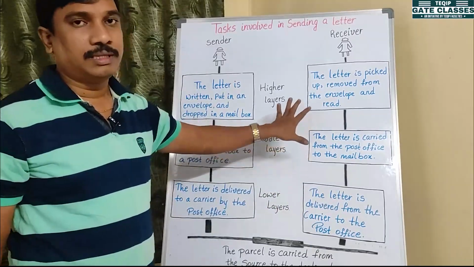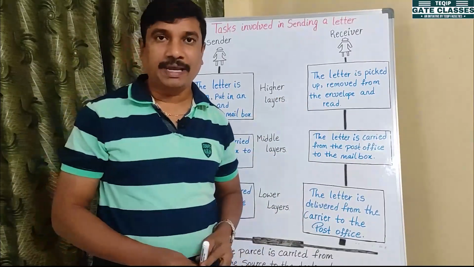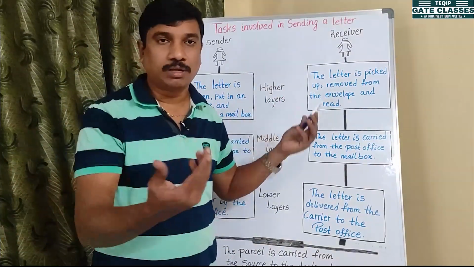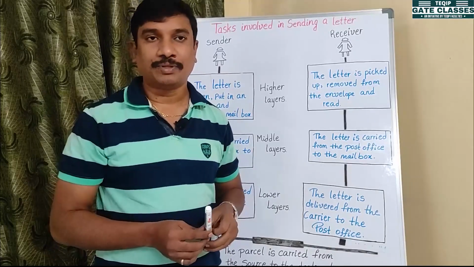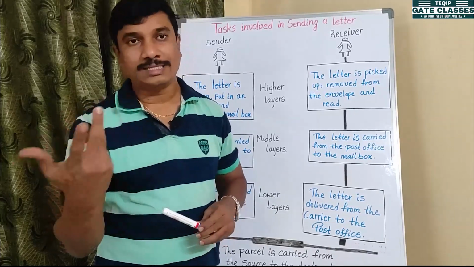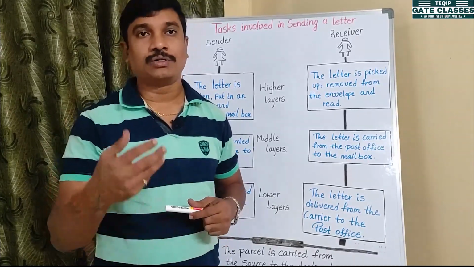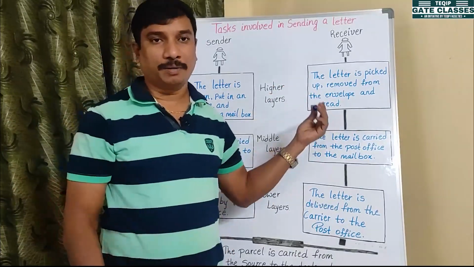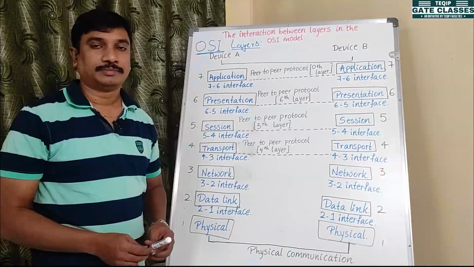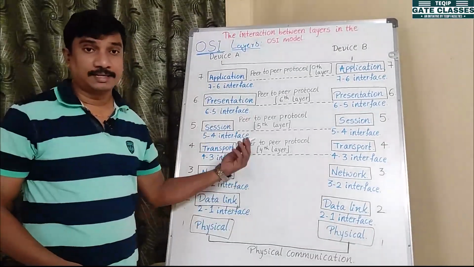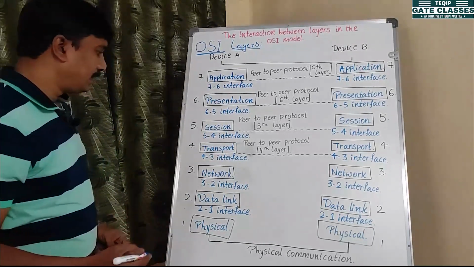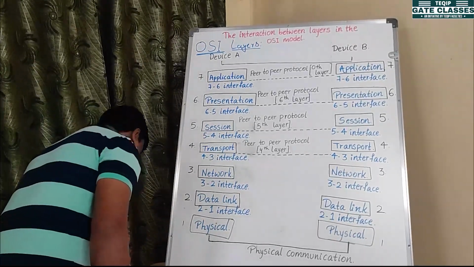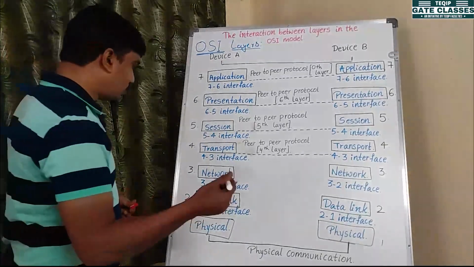So the idea behind OSI layers is the layer task. The layer task is like a postal letter: how we can write postal letters and how we can send them to our friends and neighbors. Based on this idea, the OSI layers are implemented. Yes, so these are the OSI 7 layers. In the previous layer task we had 3 layers, and here also 3 layers. Those 3 layers are